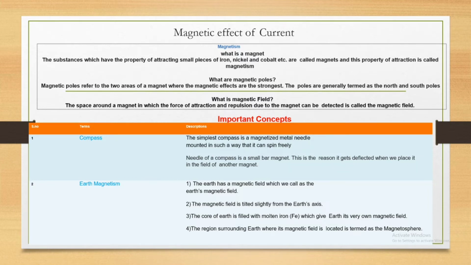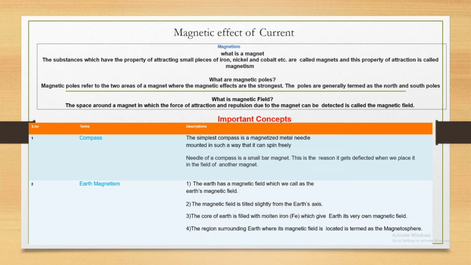Here the magnetic field is very strong, or you can name it the pole strength. What is a magnetic field? The space around a magnet in which the force of attraction and repulsion due to the magnet can be detected is called the magnetic field.